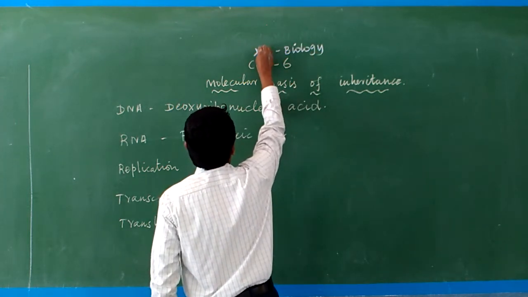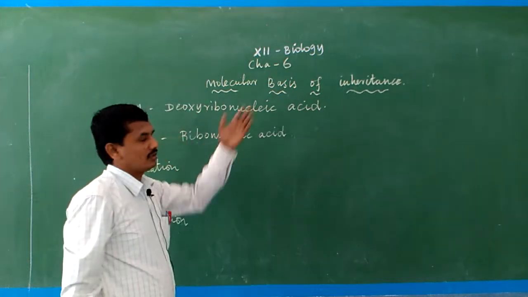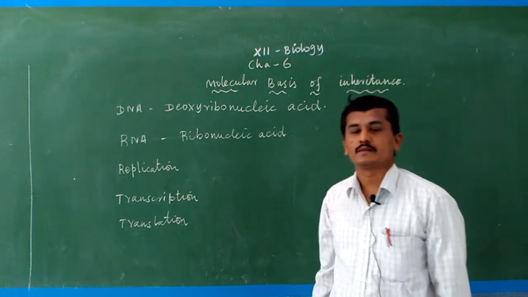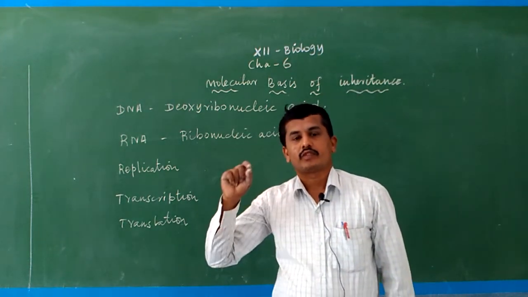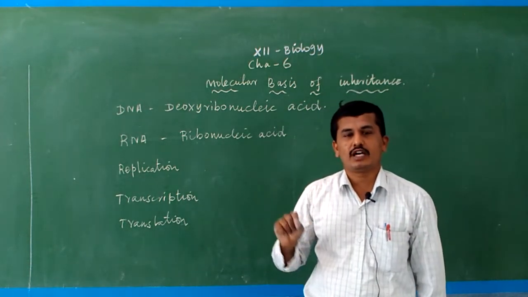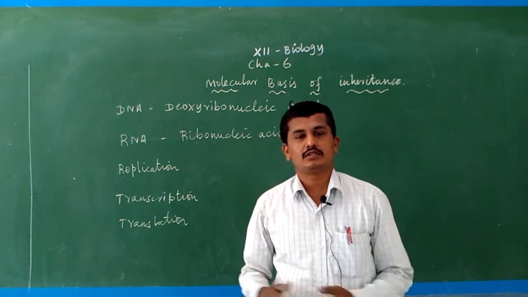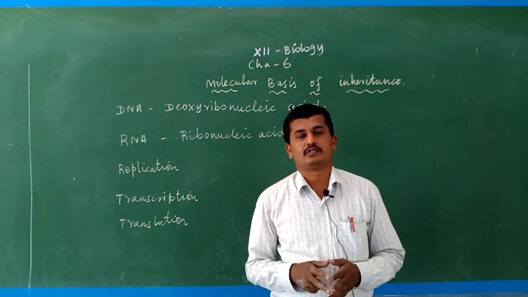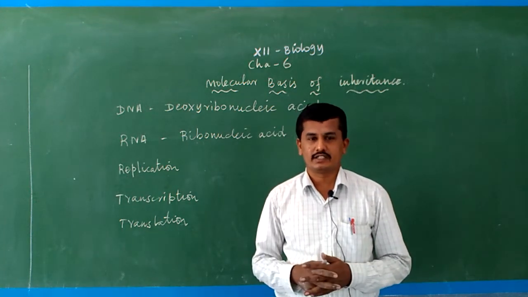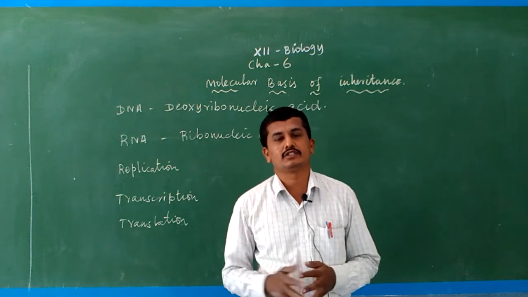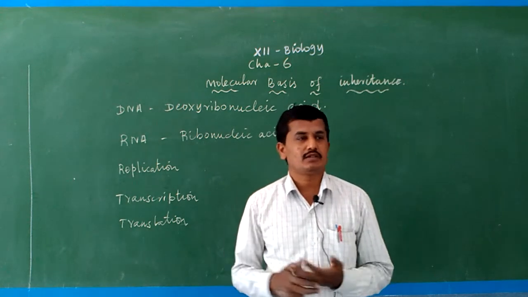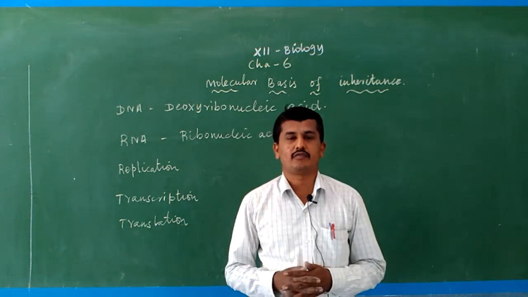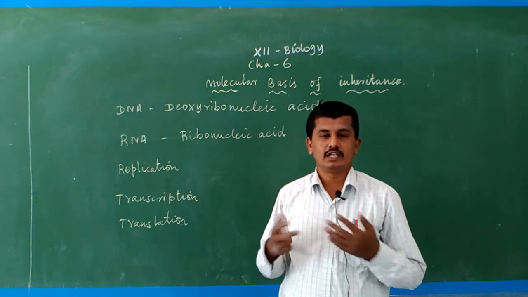Molecular basis means what? Normally the molecular basis of inheritance is related to DNA. In chapter 5 we studied Mendel's contribution. Mendel did not know about the DNA, so he only knew factors. The factors control the characters, inheriting the character from one generation to the next generation. But he could not give any evidence for the presence of factors in the nucleus or in the cell.